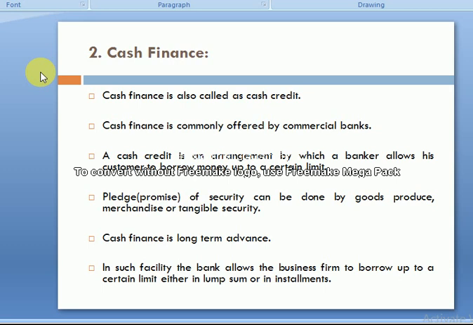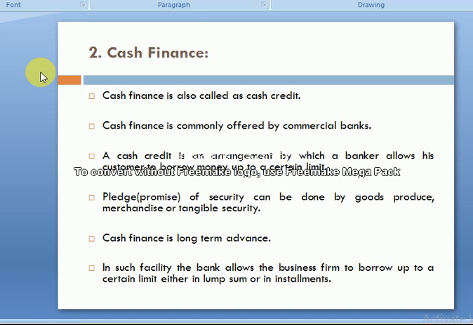For cash finance, it is not necessary that a person be a customer of the bank, meaning that they have an account in the bank. It is not mandatory. Any person who provides security against the cash finance amount can be sanctioned a loan in the shape of cash finance by the bank.